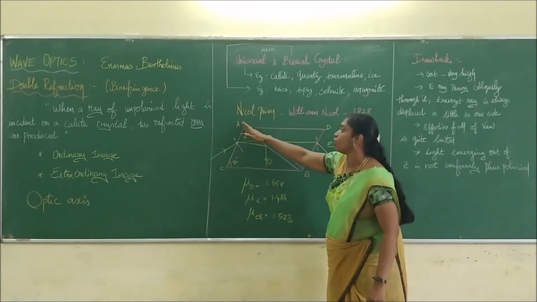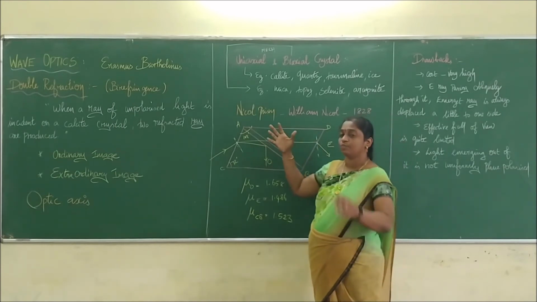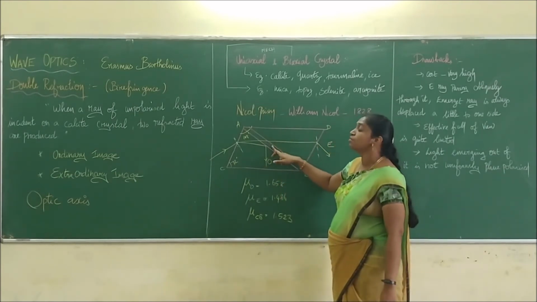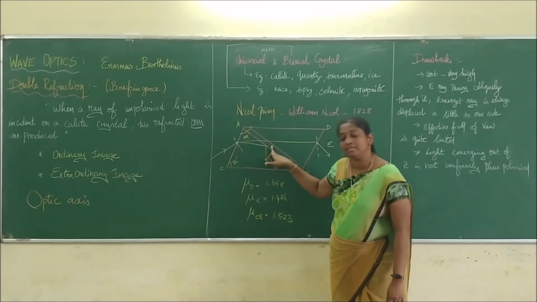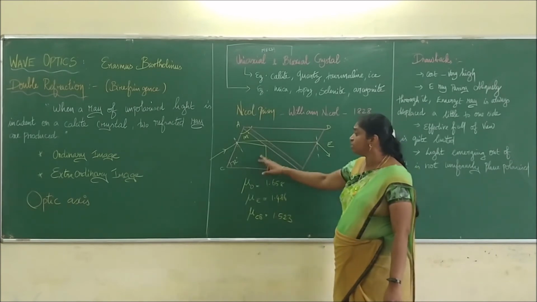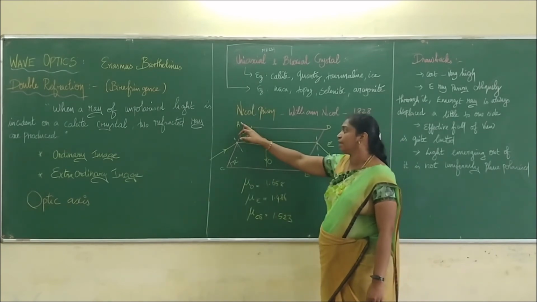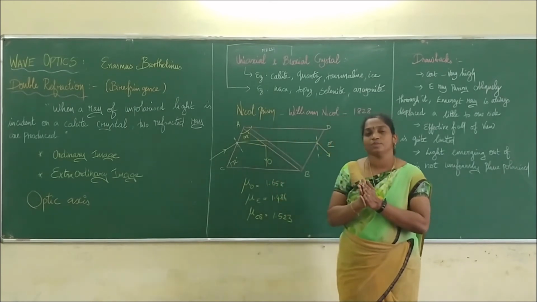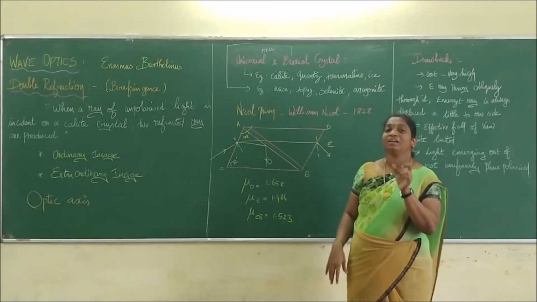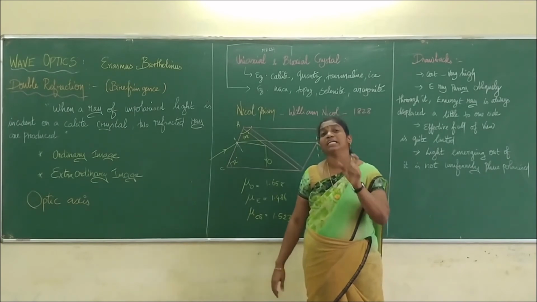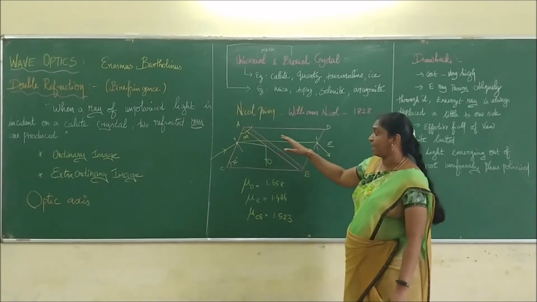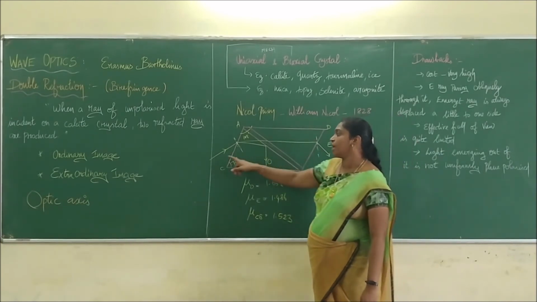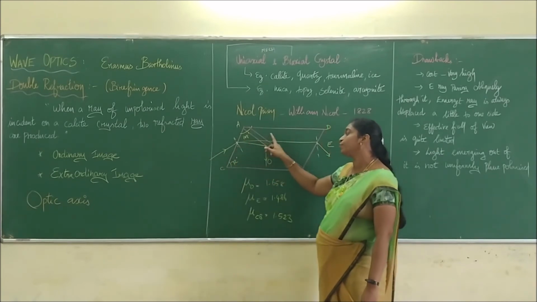And it has to be cut along the diagonal, and the two pieces have to be pasted with the help of a cement called Canada balsam. These are the two calcite crystals, cut along the axis and stuck together with the help of a transparent cement. We call that transparent cement what? Canada balsam. When any incident light falls on that, it is split into two rays.